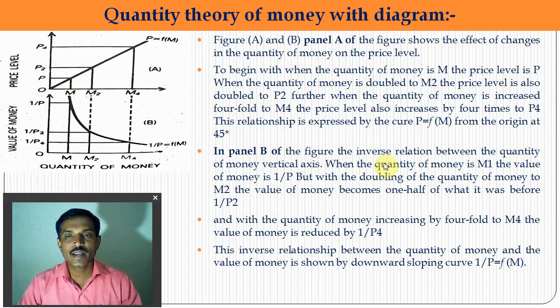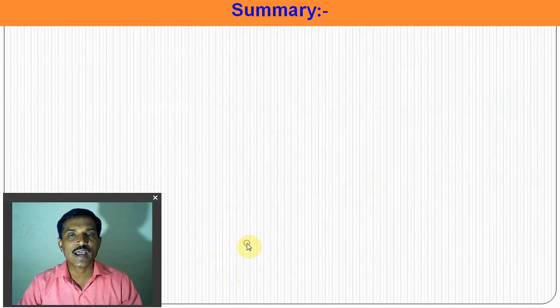Panel B of the diagram shows the inverse relation between the quantity of money on the horizontal axis and the value of money on the vertical axis. At the quantity of money M1, the value of money is 1, but when the quantity of money supply doubles, OM to OM2, at that time the value of money becomes a half, and when the money supply is increased, OM2 to OM4, the value of money becomes 1/4. So the inverse relation with the quantity of money supply is explained with this diagram.